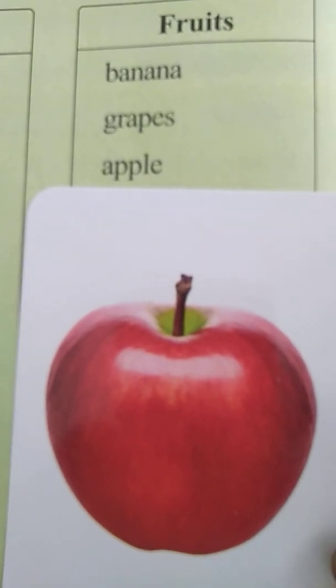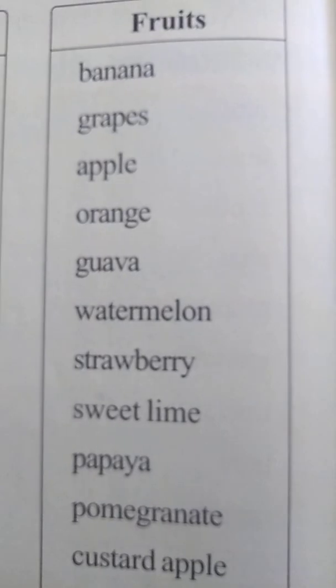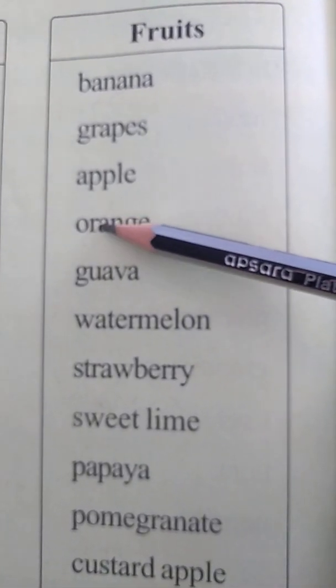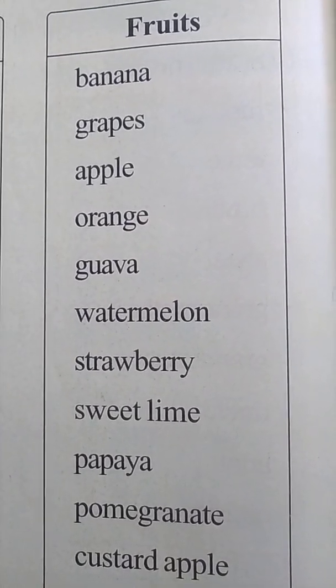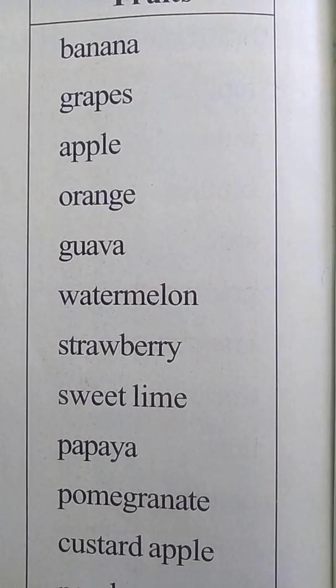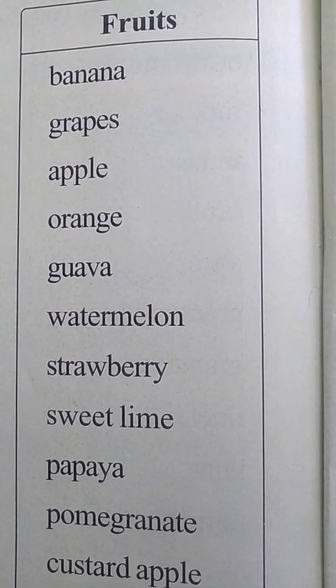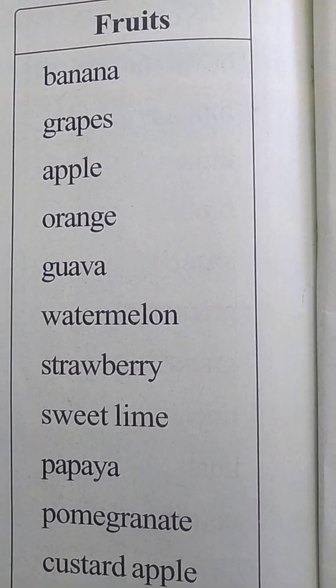So hope you have understood. The next I am going to show you the image of the fruit. Which fruit is given here? Yes, it is given O-R-A-N-G-E, orange. Oh my God, orange is a very juicy fruit, you know, children. And we get more oranges in the summer season. Everybody likes to drink orange juice, no?